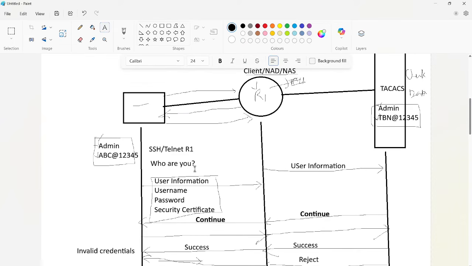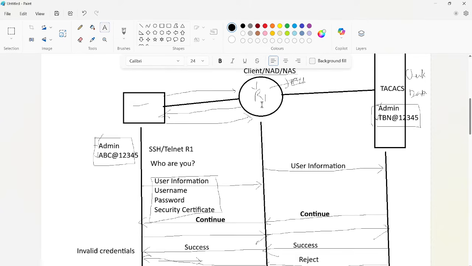After some time, you have logged in, done whatever you wanted to do on the router, your task is completed, and you left the router without any changes, and the router was idle for a long time. For that idle activity also, the server does accounting. In the accounting, the server checks whether anything is being done on the router or not.